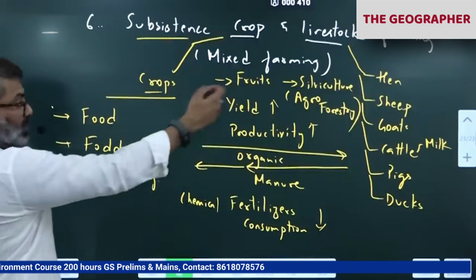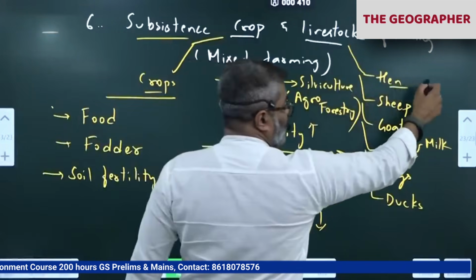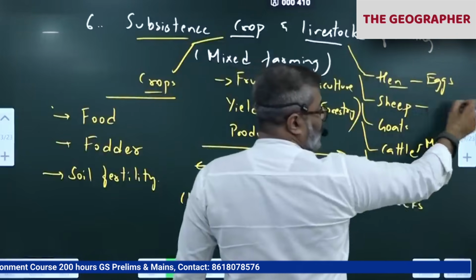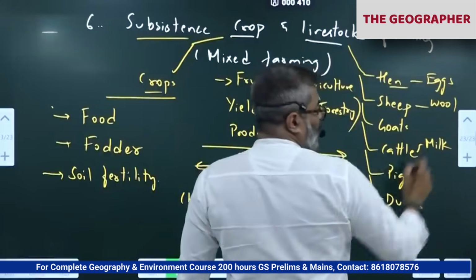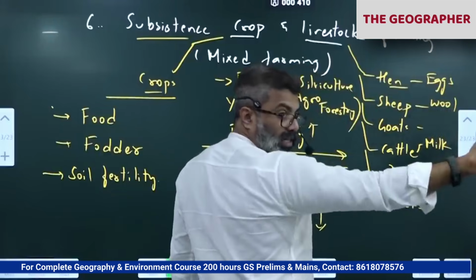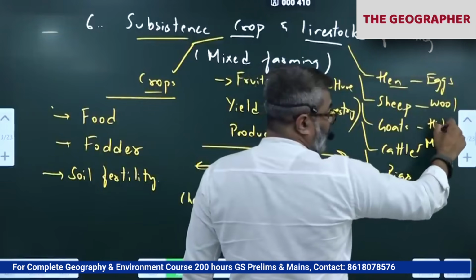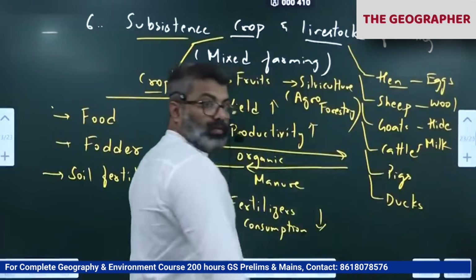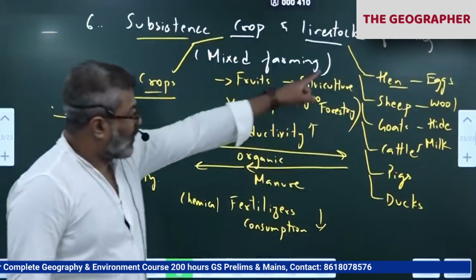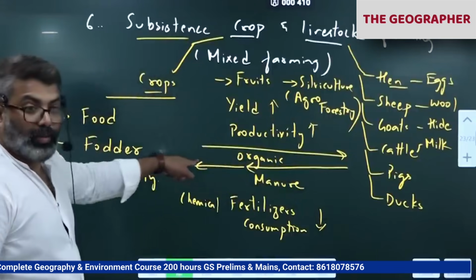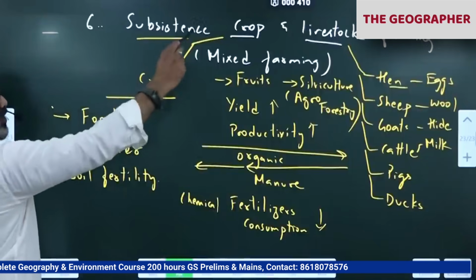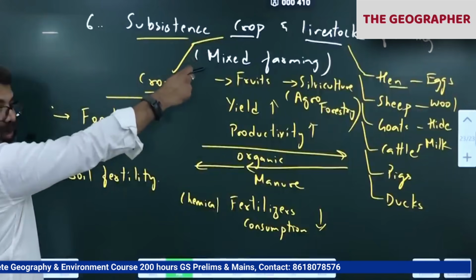So they try to maximize. Hen, they can sell eggs also. Sheep, they can sell wool. Sheep and goats, leather, hide also we can sell, leather, hide, meat. All this will supplement their income. In turn, all this will give them organic manure also. So as a result, subsistence crop and livestock farming is called mixed farming.